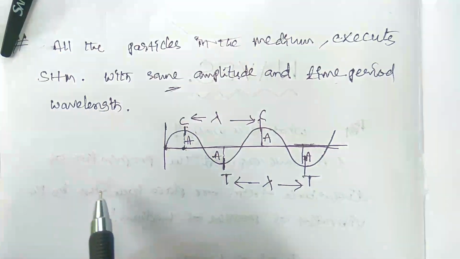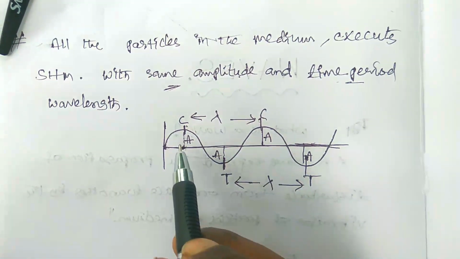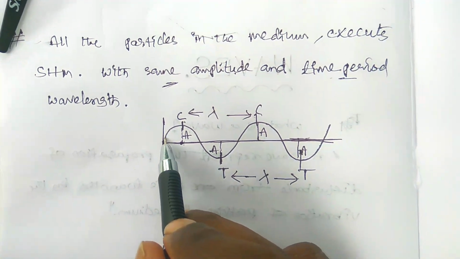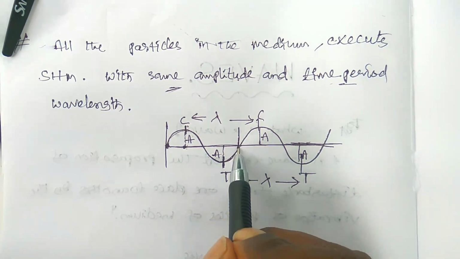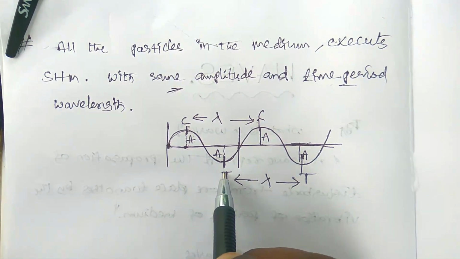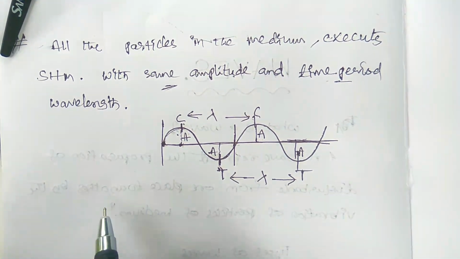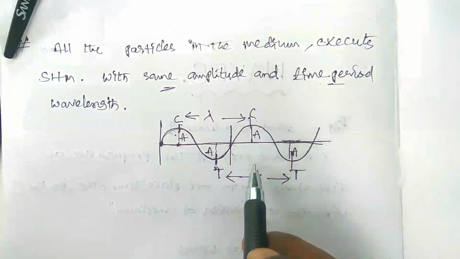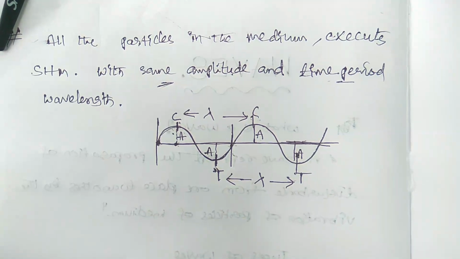Here I want to write the time period. You know that it is the time taken to complete one wave, one complete wave. One complete wave means, started from here, this is the complete wave. One crest and one trough; the combination of crest and trough is a complete wave, right? And wavelength is the distance between two crests or two troughs. These are the points to remember in transverse waves.